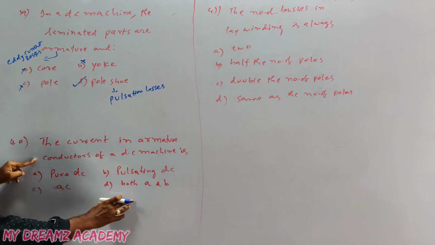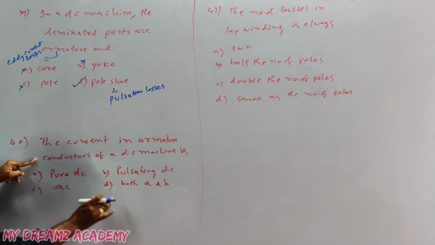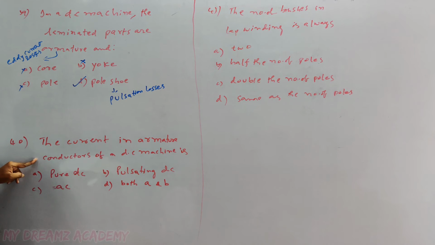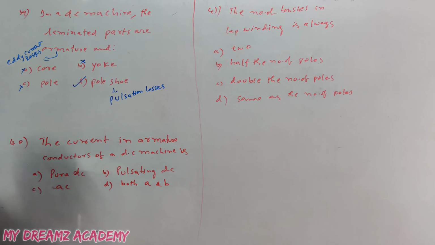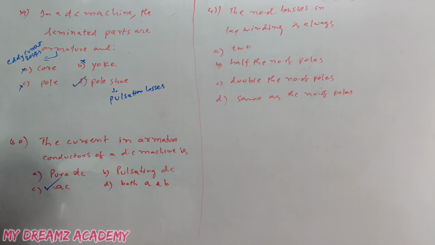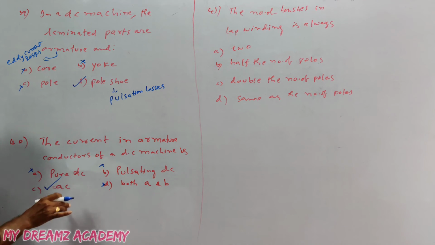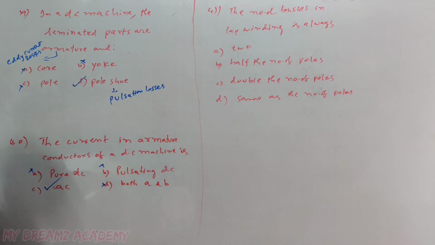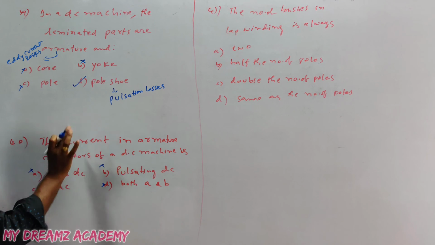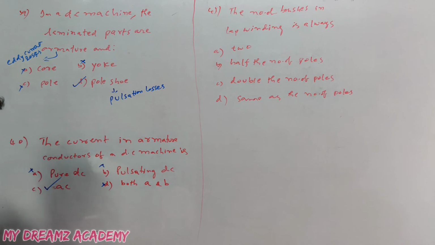In a DC machine, always an AC EMF is induced across the armature conductors, and that AC EMF leads to AC current. So in DC machines the armature current is always AC, not DC. We use the commutator to convert it into DC. In the armature conductors it is AC EMF and AC current only.